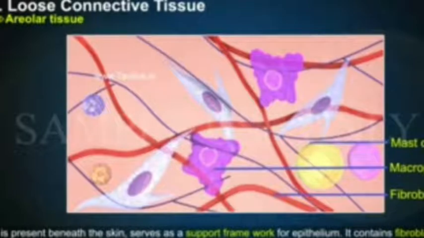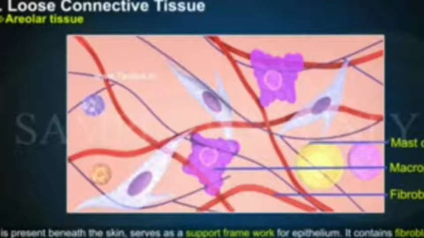This is the structure of areolar tissue. This areolar tissue is found beneath the skin and muscles, around blood vessels and nerves, and even in the bone marrow. It fills the space inside the organs, supports internal organs and helps in repair of the tissues.